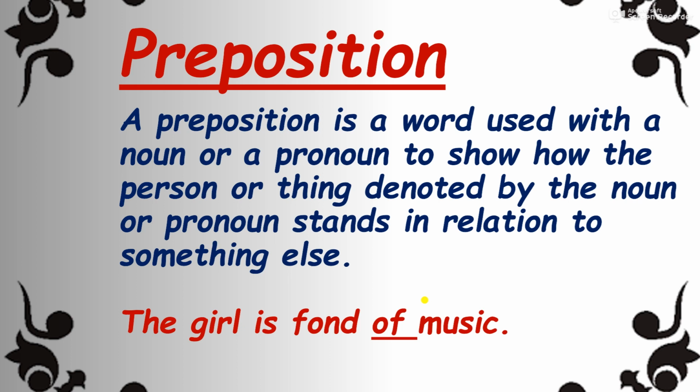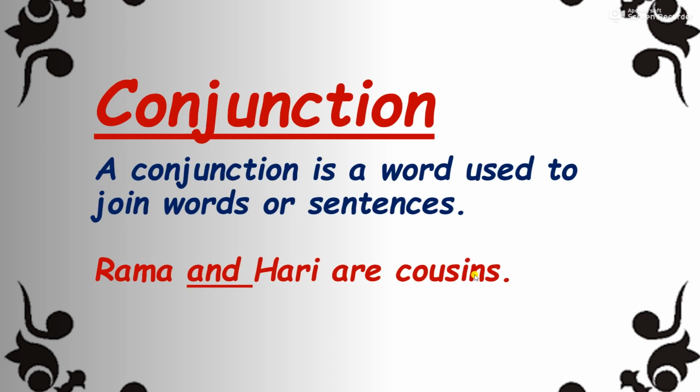Now one more example I am giving you, if you are getting confused with preposition. That example is, there is a cow in the garden. Here cow is a noun, and where is the cow? In the garden. So in is a preposition.